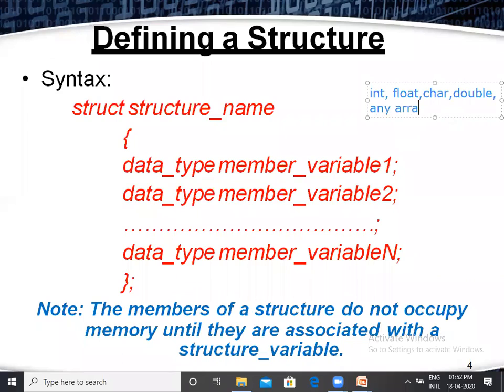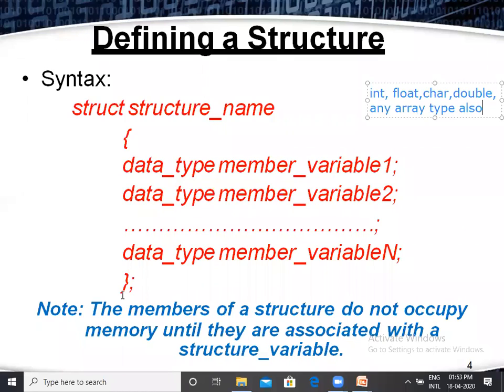any array type. Also we can use another structure variable type. In that way, we can define each and every variable with a particular data type. The collection of all these different data types is collectively called a structure, collectively named with this structure name, and the entire thing is enclosed between open brace and closed brace, and that must end with one semicolon.